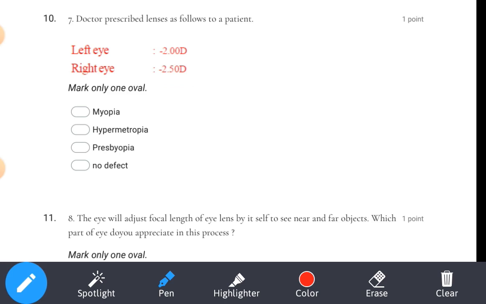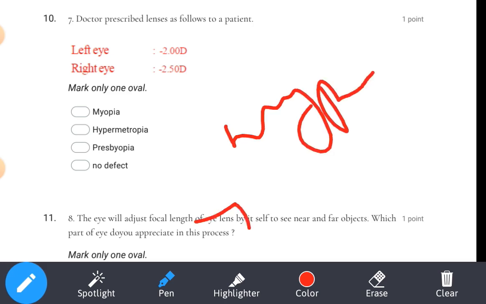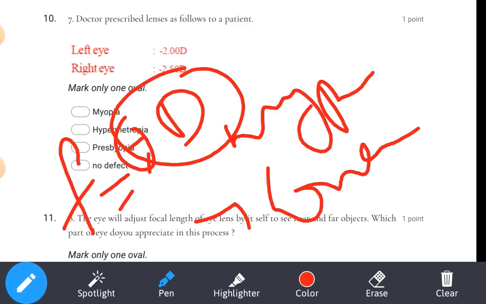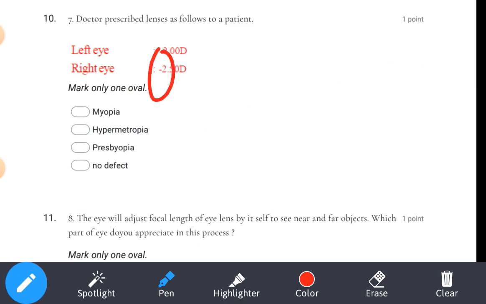If you observe here, myopia. For myopia, as I told, we'll be using a concave lens. How can we say it is a concave lens? Because its formula is f equals minus d. Here minus tells about the concave lens, which is used for myopia. So what will be our answer, since they are given in minus values? It is myopia. Option number A.